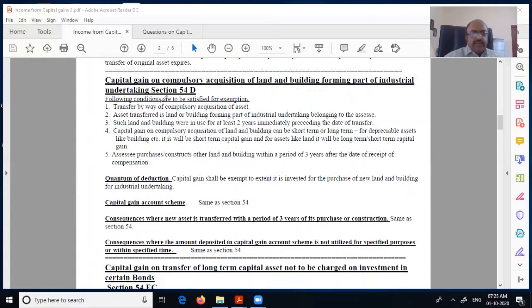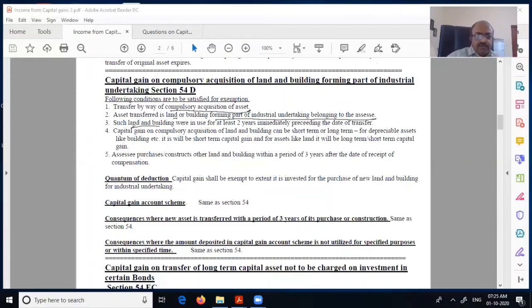So let us read it. Capital gain on compulsory acquisition of land and building forming part of industrial undertaking, section 54D. Following conditions are to be satisfied for exemption. Transfer by way of compulsory acquisition. Otherwise, it will not come. Compulsory acquisition, government is taking over. Asset transferred is land or building forming part of industrial undertaking belonging to the assessee. So it should be land or building part of an industrial undertaking. Otherwise, it will not come.